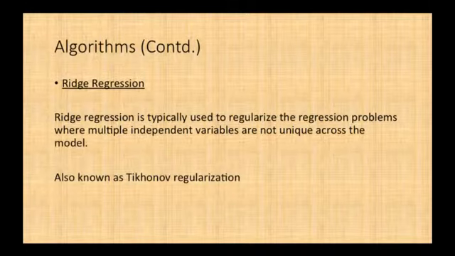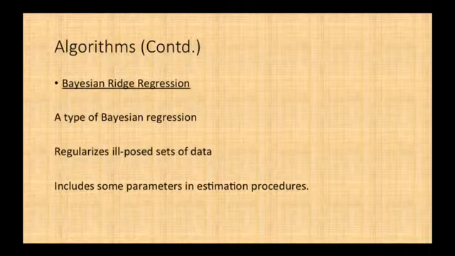And we have also implemented a ridge regression algorithm. It is also known as Tikhonov regularization, and this is used to regularize regression problems where there are a number of independent variables which are not unique across the model. The reason we used this model was to avoid overfitting the data, because this is done by using a penalty term. Ridge regression is a type of Bayesian regression which also regularizes ill-posed sets of data by including some parameters